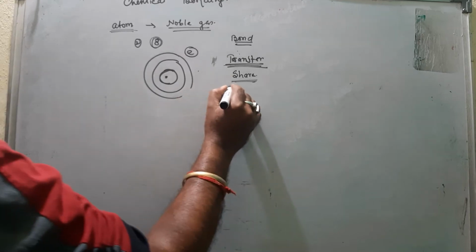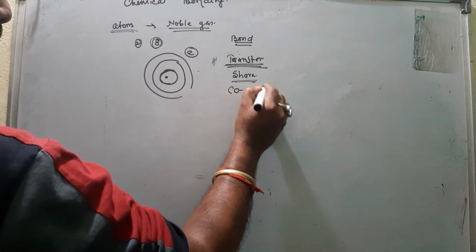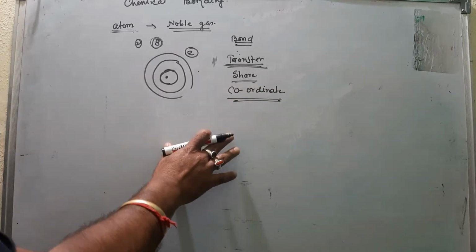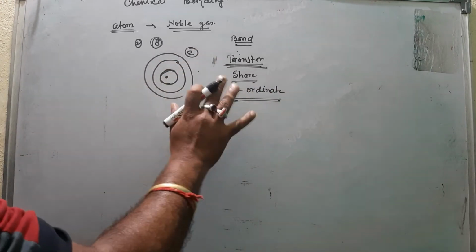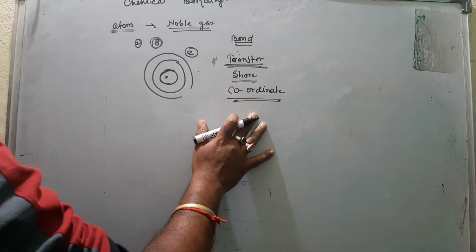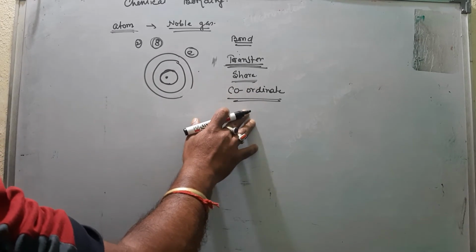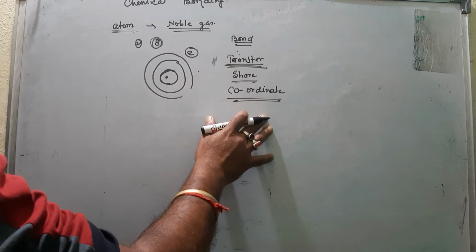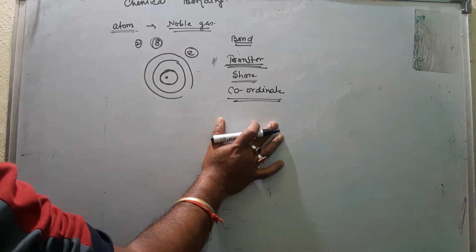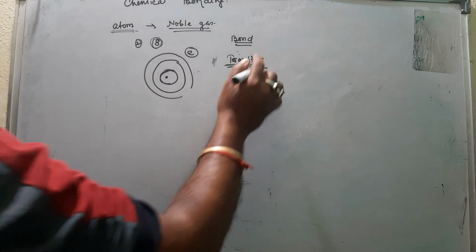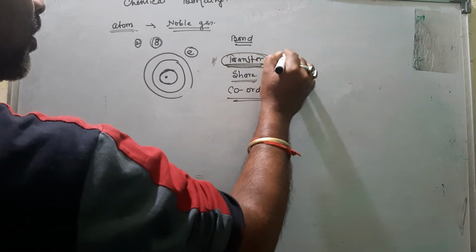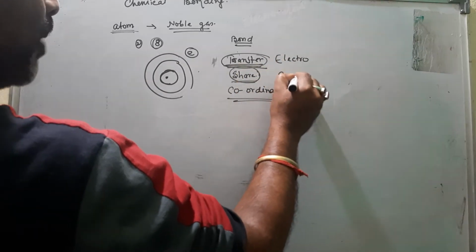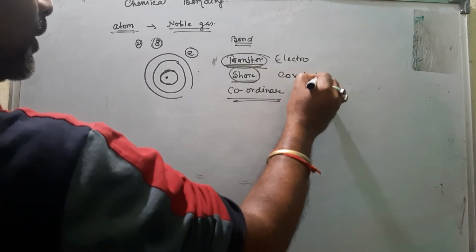That is coordinate bond. When we discuss, it is easy. Okay, and this transfer is known as electrovalent bond, and sharing is known as covalent bond.